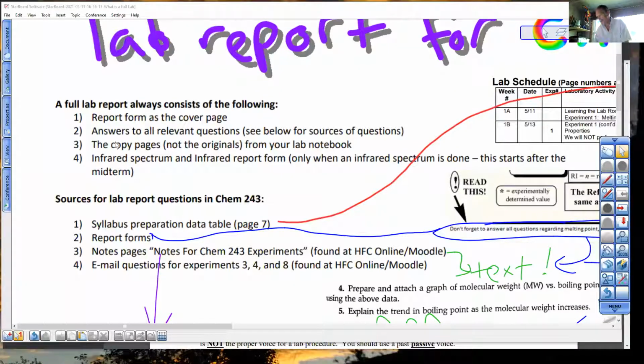All right. So lab notebook. You're also going to have at the end of that your partner's signature and my signature. And that gets put in your report. If you do infrared spectra, you're going to put it there with a report form. Those don't start till the second half of the semester when we do infrared spectra. So I hope you know what we have to do for our first lab.